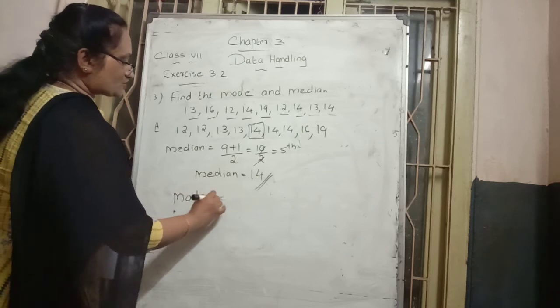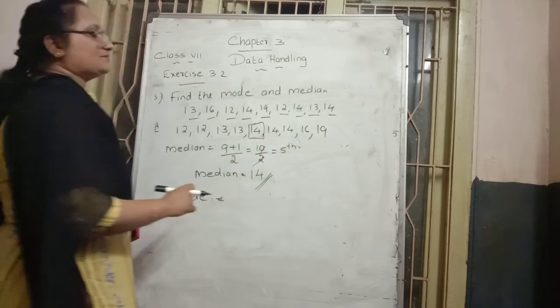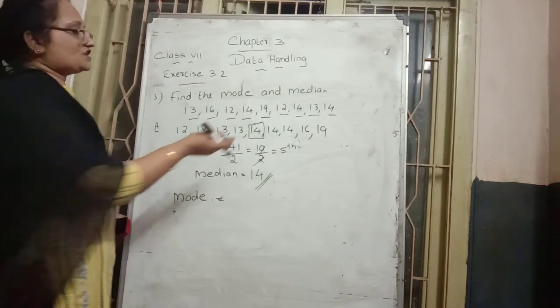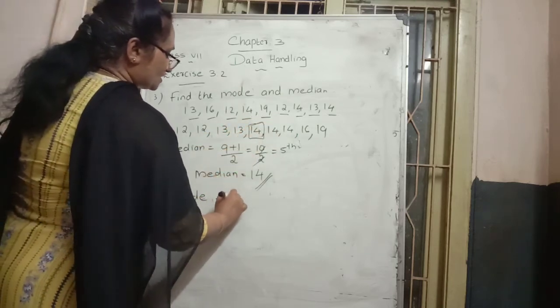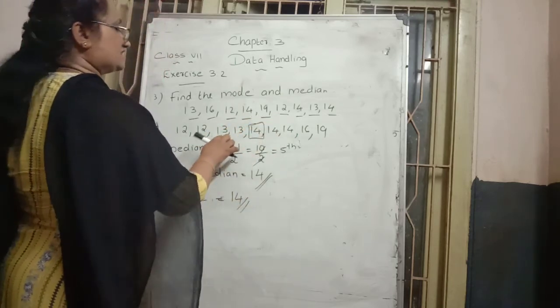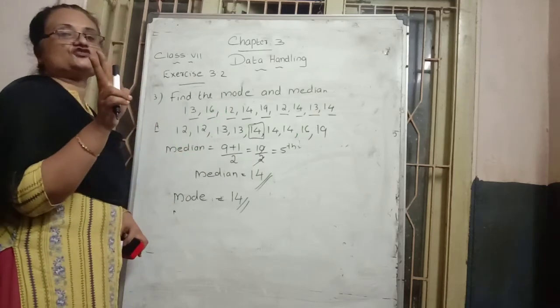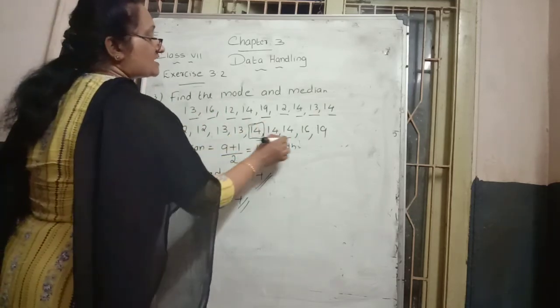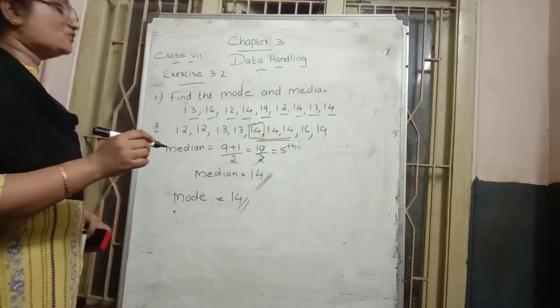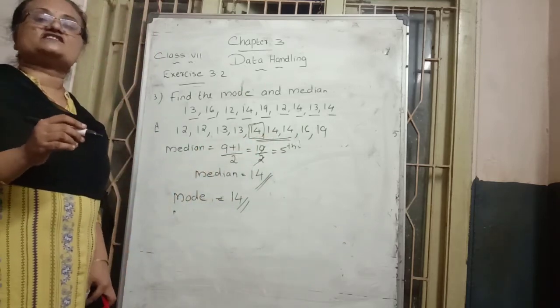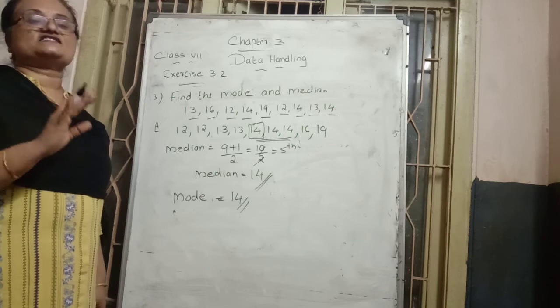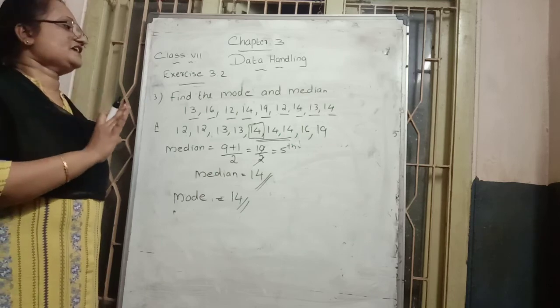In the same way, find the mode also. Mode means the number that is repeated more times. Which number is repeating more times? 14 is repeated more times. 13 is also repeating, but only 2 times. 12 is also repeating, 2 times. But 14, how many times? 3 times repeated. That's why the mode is how much? 14 is the mode. I hope you can understand this question.